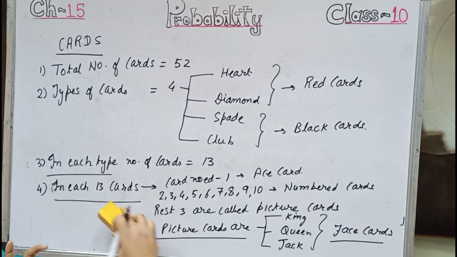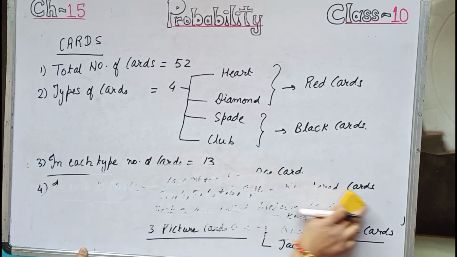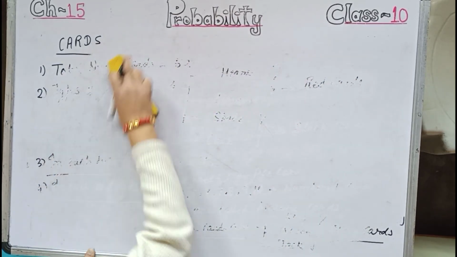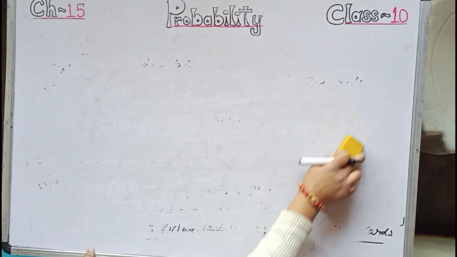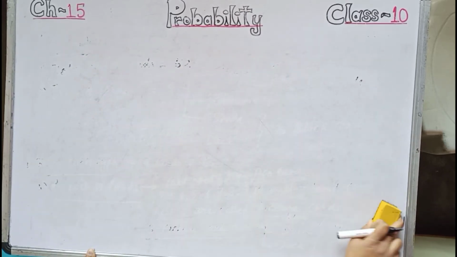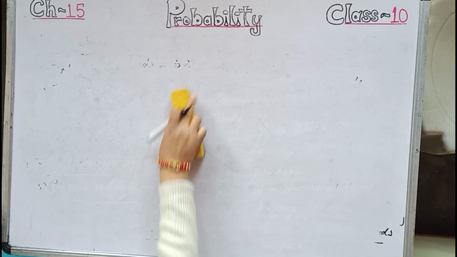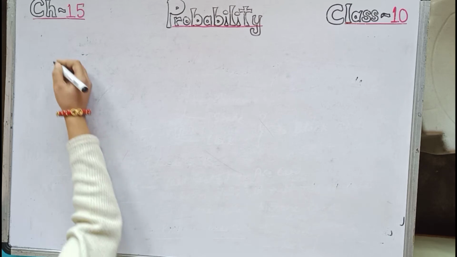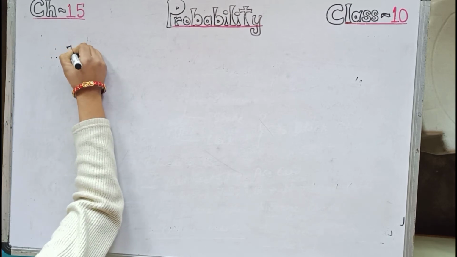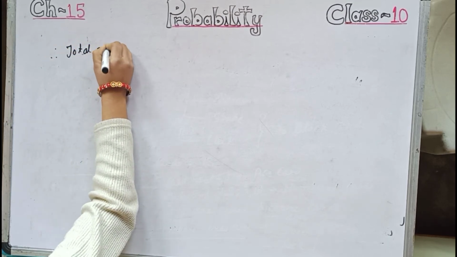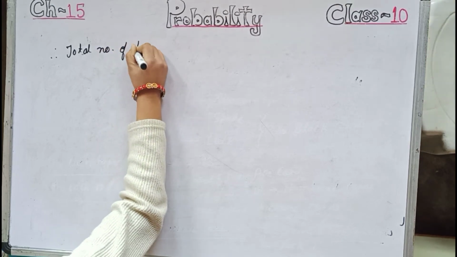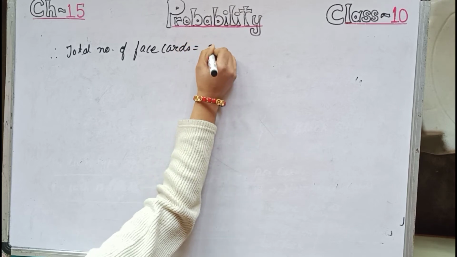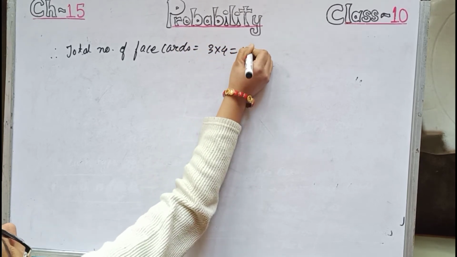Now let us discuss the properties. So the total number of face cards or picture cards will be equal to 3 into 4 equals 12.